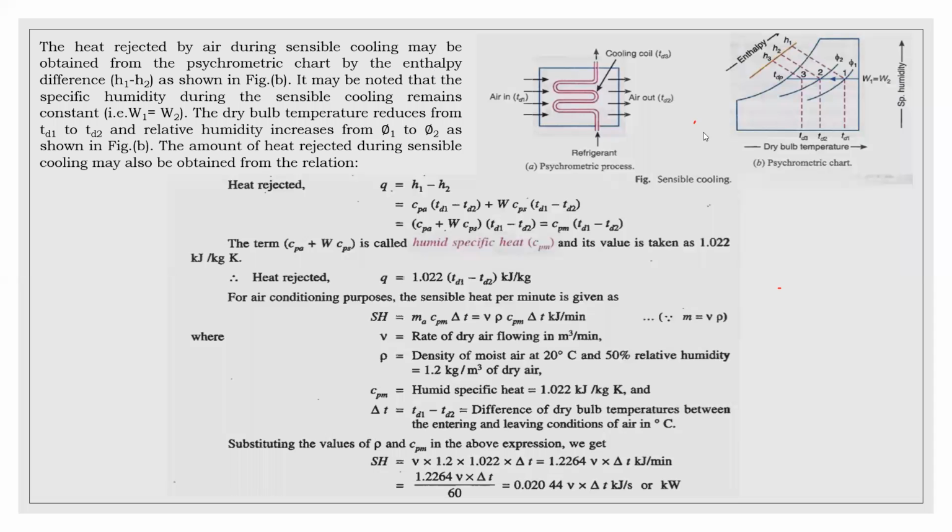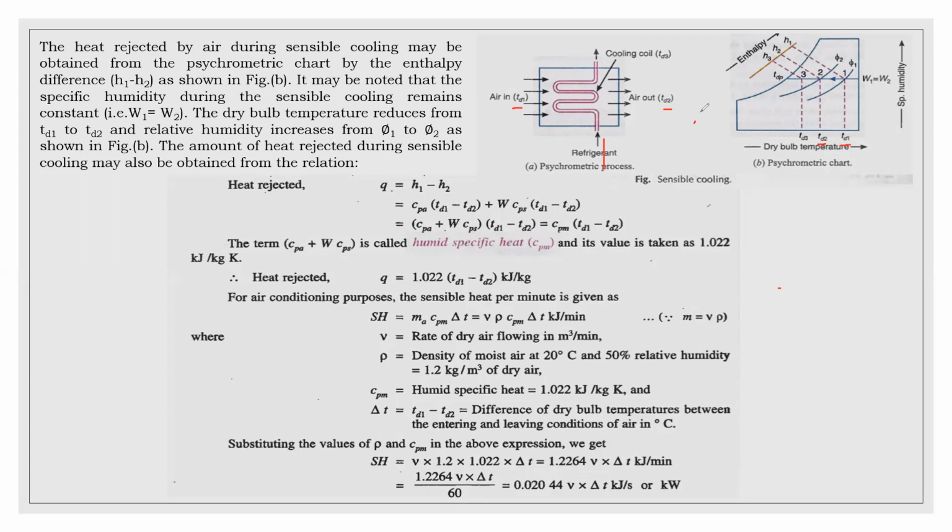If you observe here, the decrease in temperature takes place from TD1 to TD2, and cold water or refrigerant flowing inside the coil is at a very low temperature, TD3 being the coil temperature. The outlet air temperature is TD2 and the inlet air temperature is TD1. TD2 will be lower than TD1, and TD2 will be greater than TD3 because of an inefficient heat exchanger. For a 100% efficient heat exchanger, TD2 may be equal to TD3.